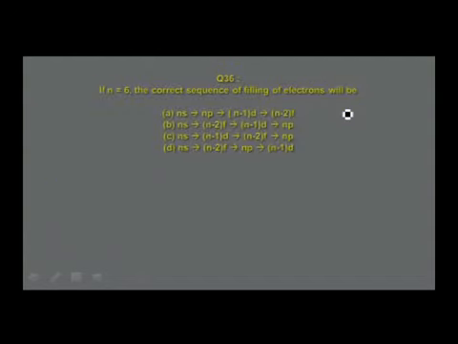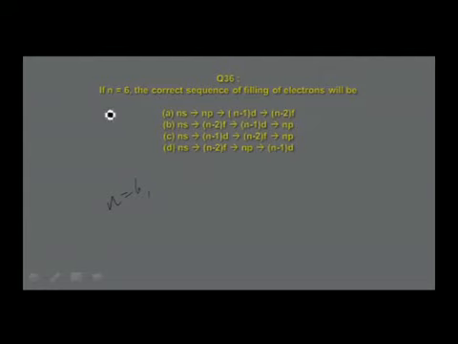If n is equal to 6, the correct sequence of filling of electrons will be: the answers given are option A, ns, then np, then (n-1)d, then (n-2)f. Option B, ns, then (n-2)f, then (n-1)d, then np. Option C, ns, then (n-1)d, (n-2)f, np. Option D, ns, then (n-2)f, np, and then (n-1)d.